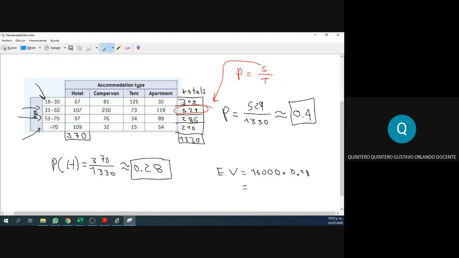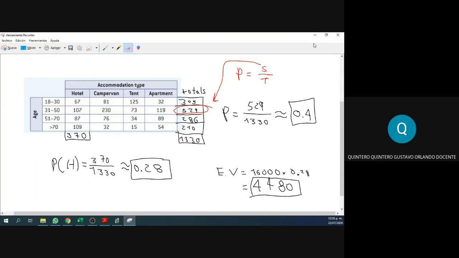How much do we expect to stay at a hotel? In a calculator, please, somebody. Anybody, guys? Yes. Thank you. How much? Oh, look at that. 4,480. All right. So this is the expected value. We expect 4,480 people to stay at a hotel. This is what we expect.